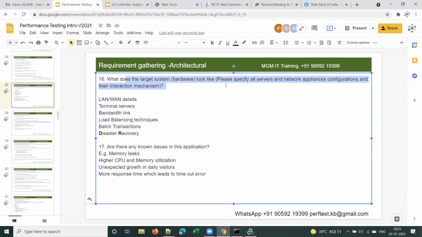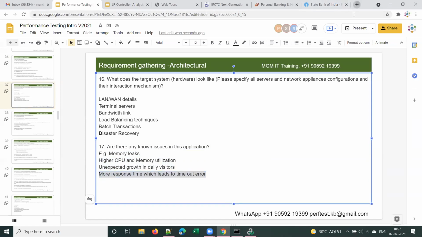And what does the target system look like? We'll discuss this later on. The last one in architecture is, are there any known issues in the application? If the client has already identified some issues with the application, examples are memory leaks, higher CPU and memory utilization. Sometimes some applications take more CPU and more memory. And unexpected growth in regular visitors and more response time, which leads to timeout errors.